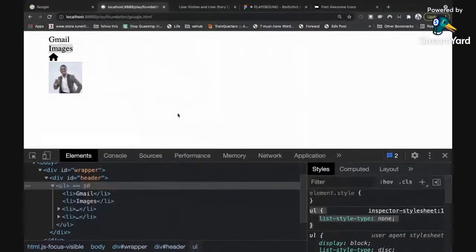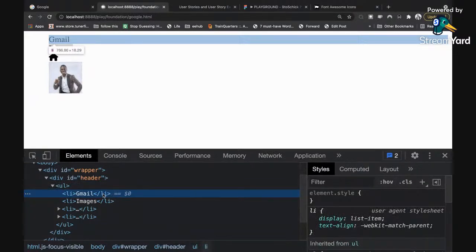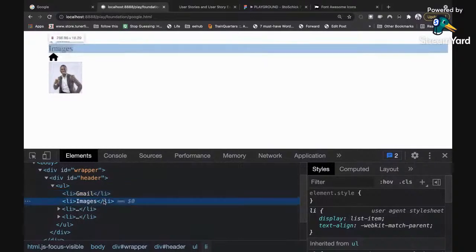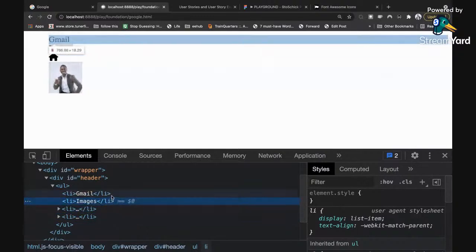to achieve something. The next thing is I want to make this appear horizontal. If you notice something critically, when I click on the LIs, you see that blue bar that goes from left to right. That tells you the width or the space that that particular item is occupying on the screen. Each of those items is occupying the entire width of the screen, which is not what we want. We want them to stay side by side horizontally. So how do we achieve that?